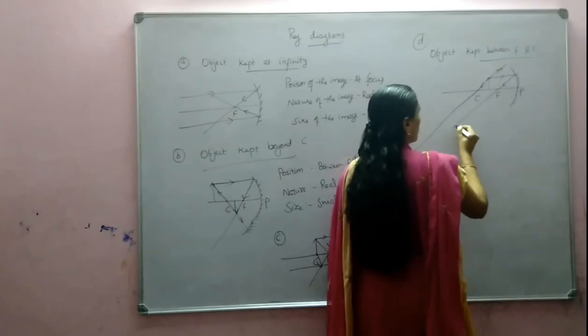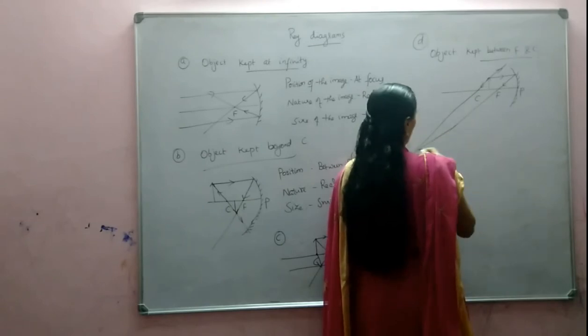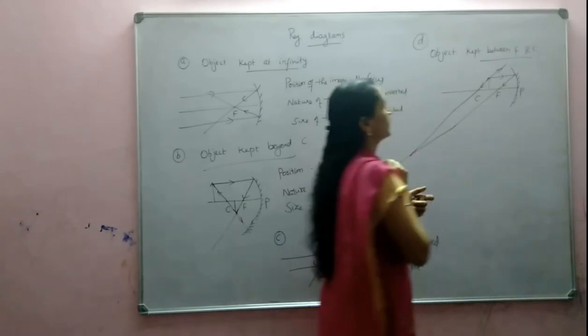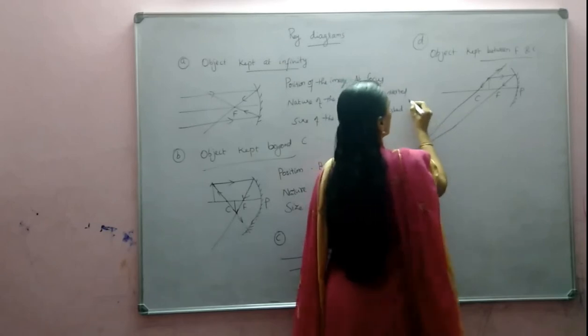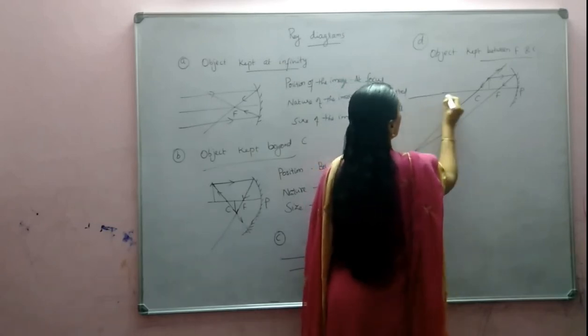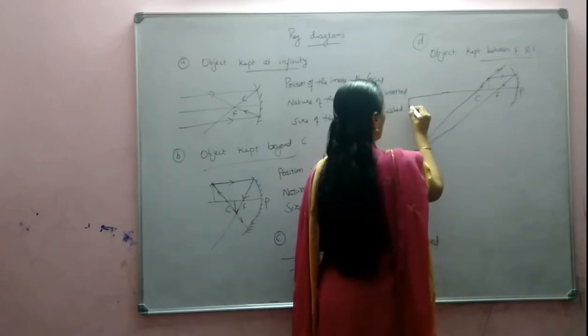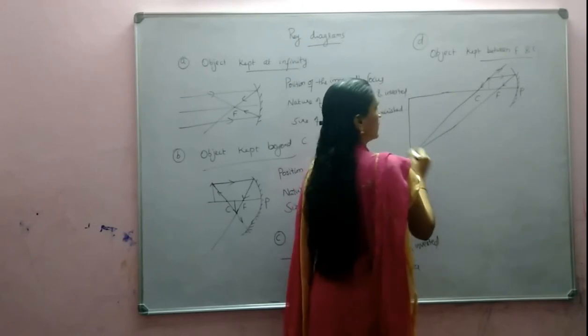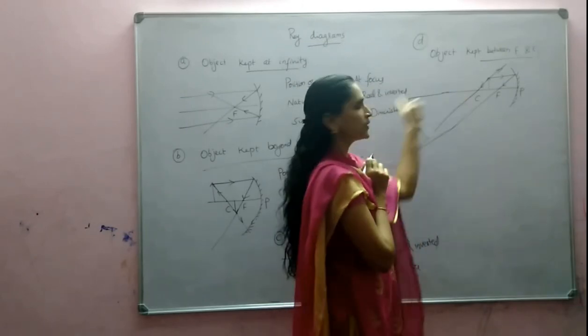So you can see that those two rays are meeting at this point. So here we can say, where is the image formed? The image is formed beyond C. No?